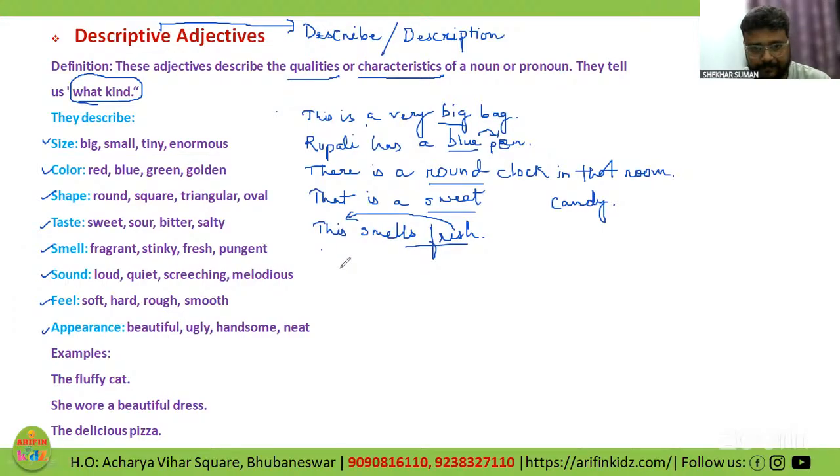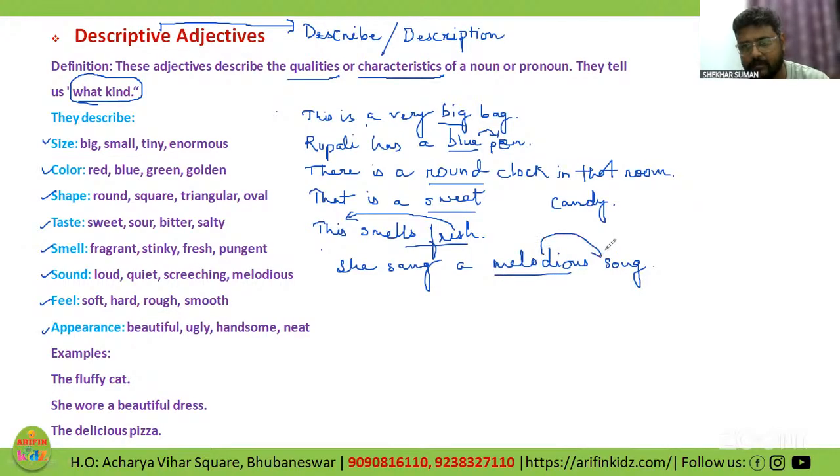Sound. She sang a melodious song. So again, this melodious is giving us the idea about song, which is describing the song, right? Feel.